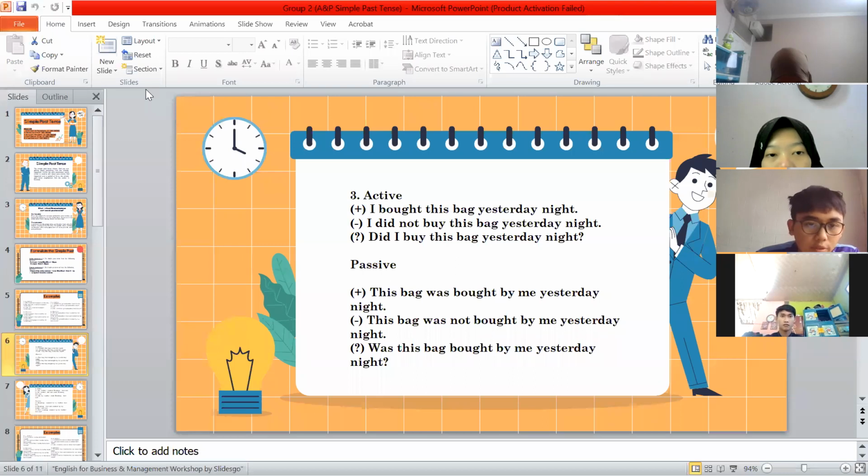And for the interrogative, did I buy this bag yesterday night? The passive one and positive is this bag was bought by me yesterday night. The negative one, this bag was not bought by me yesterday night. The interrogative, was this bag bought by me yesterday night?